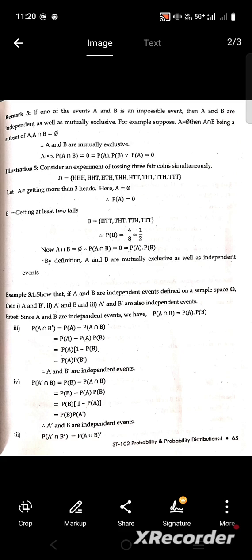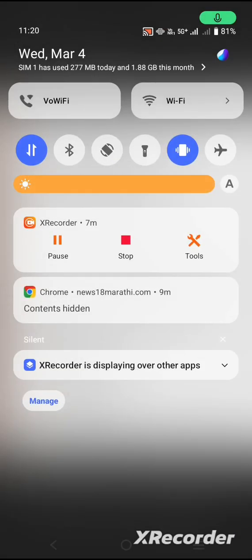And now A intersection B equals the empty set. Therefore, probability of A intersection B equals 0, which equals probability of A into probability of B, and by definition A and B are mutually exclusive as well as independent events.